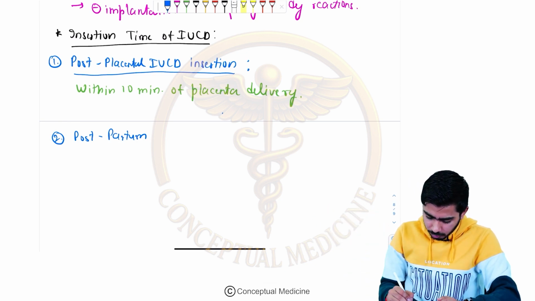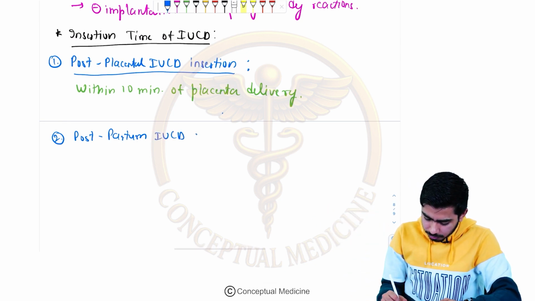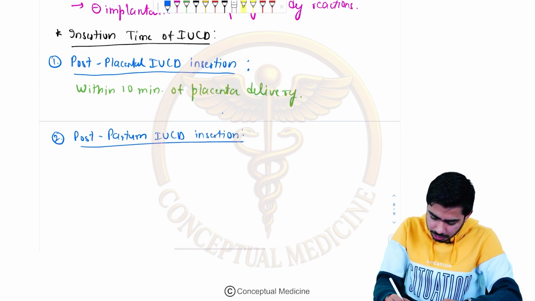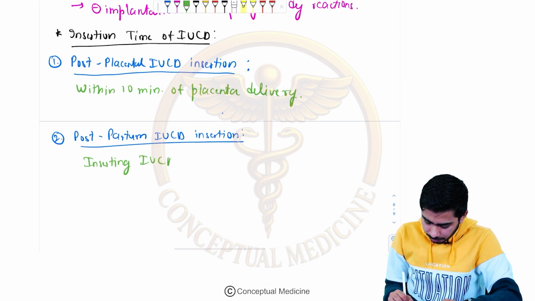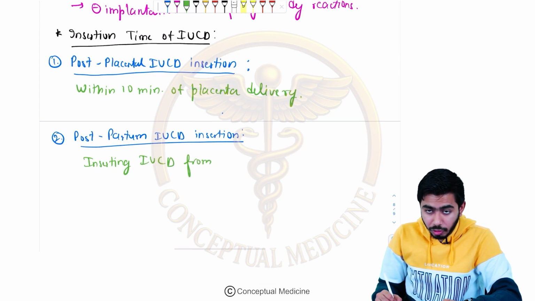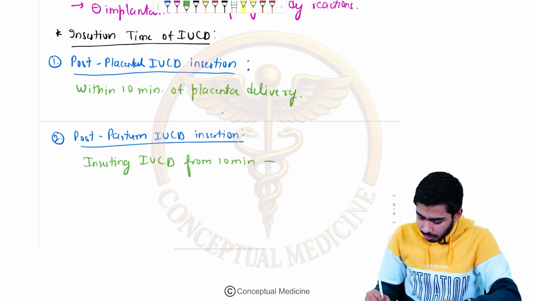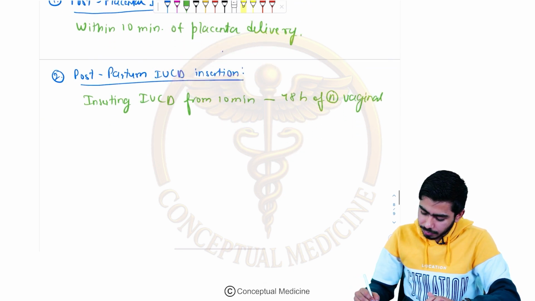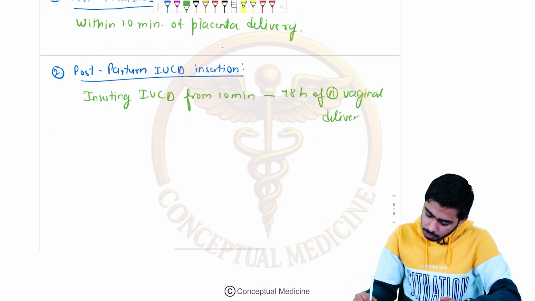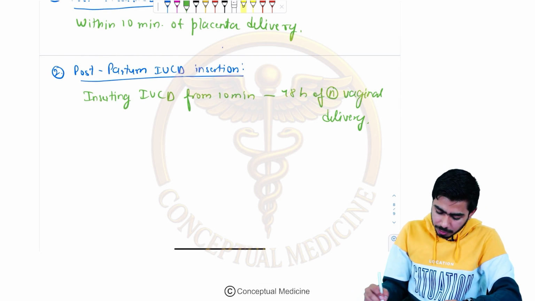So in postpartum IUCD insertion, we insert the IUCD from 10 minutes of normal vaginal delivery till 48 hours of normal vaginal delivery.